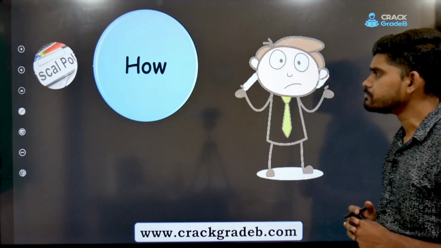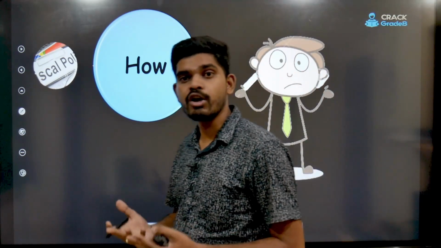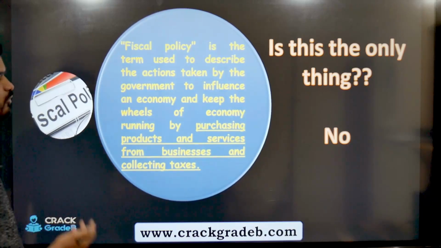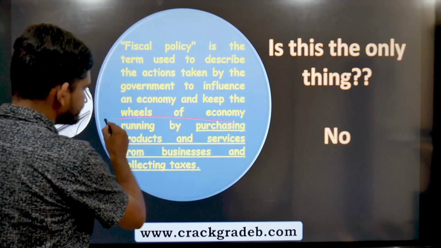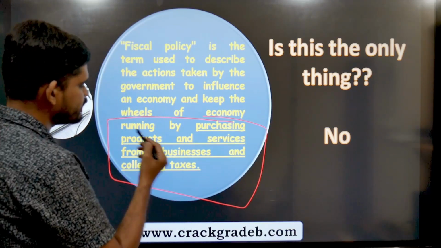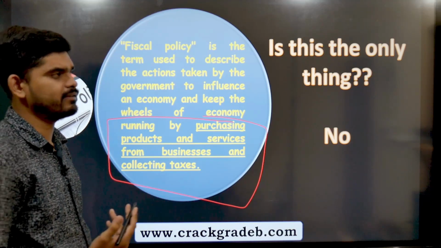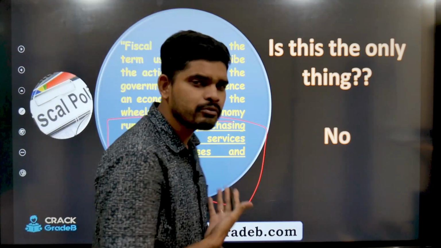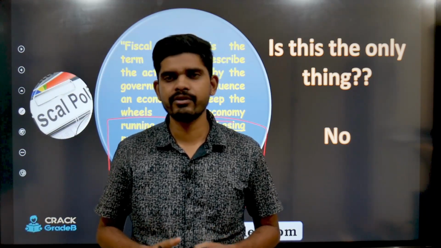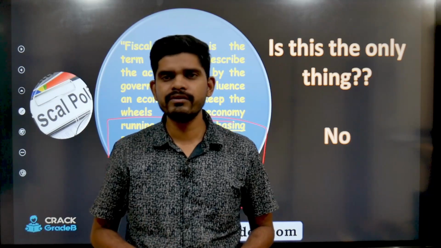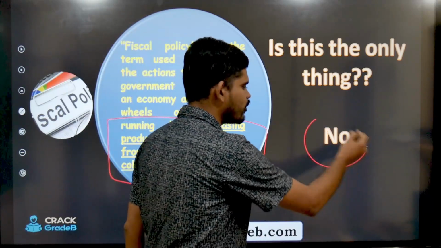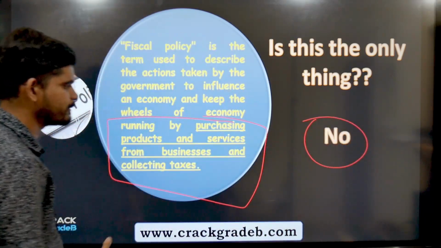Next, how? How do we do that? Okay, let's see. The government does it by purchasing products and services from businesses and collecting taxes. Do you really think it is so simple? I'm very sorry, I have covered the entire fiscal policy with these few questions. Do you really think that's easy? Absolutely, it's not that easy. Let us decode it further.